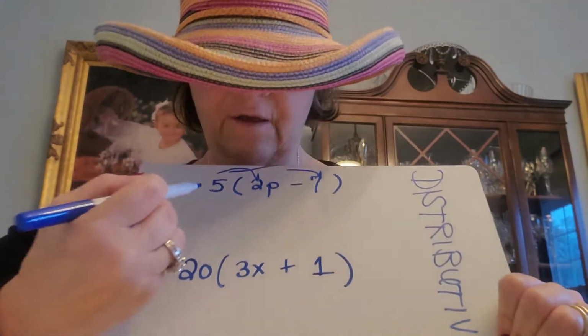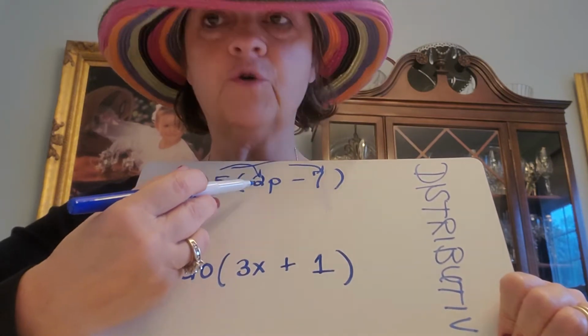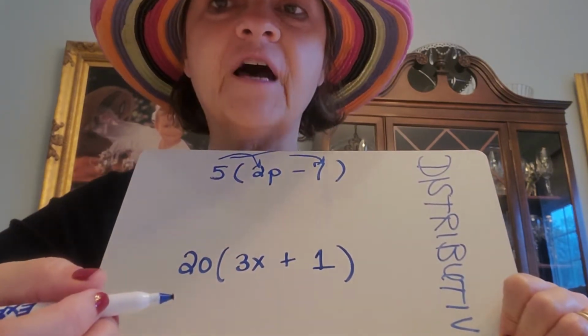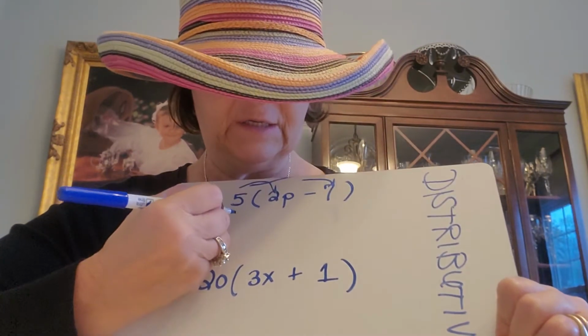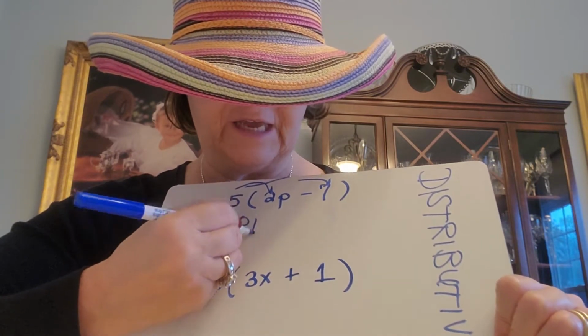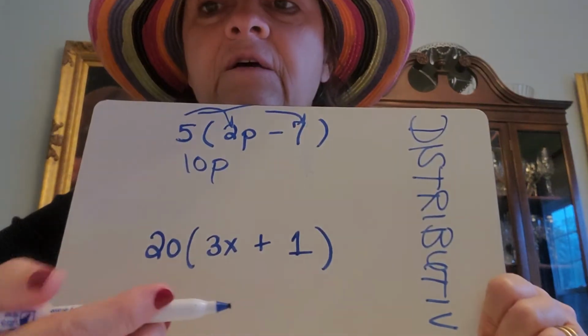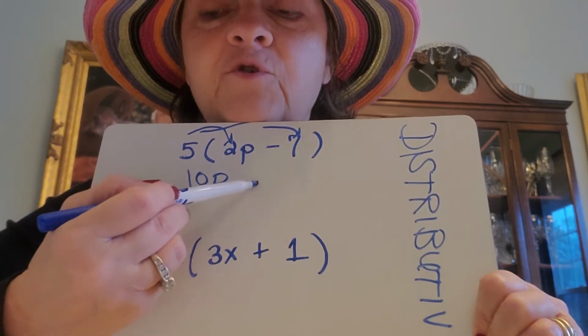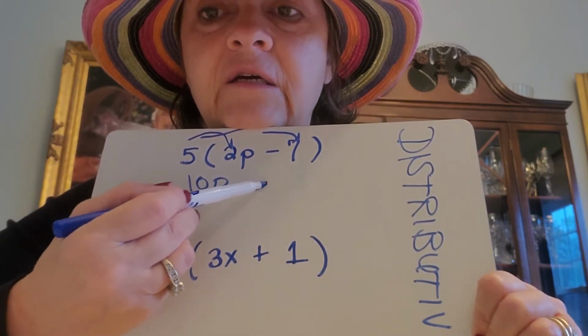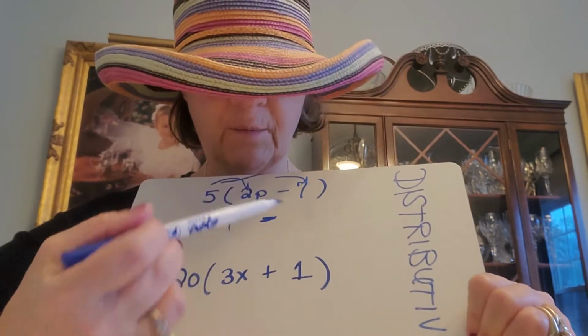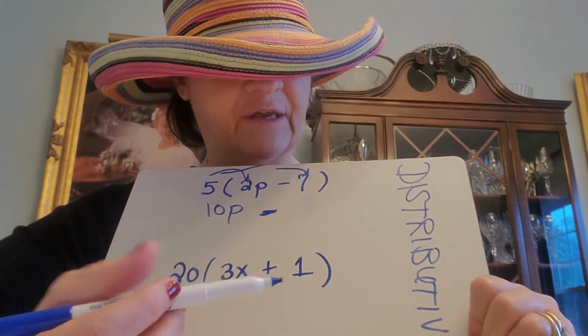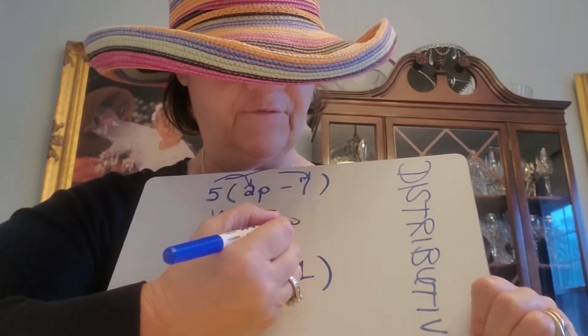So this is 5 times 2p. 5 times 2 is 10, so that gives me 10p. Then you're supposed to bring down the subtract sign, and then we're going to multiply 5 times 7 to get 35.